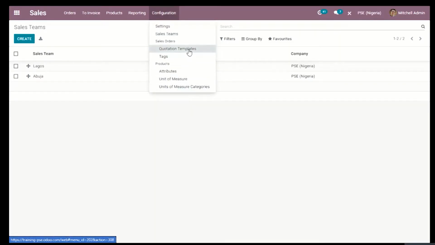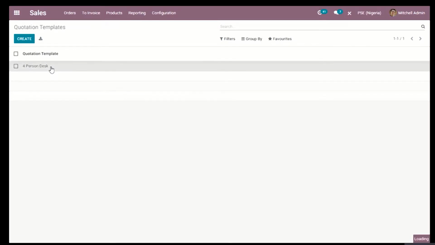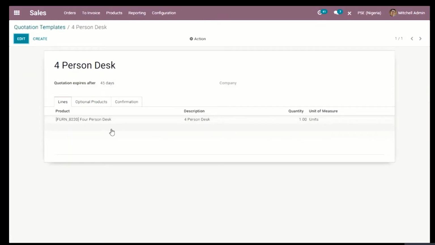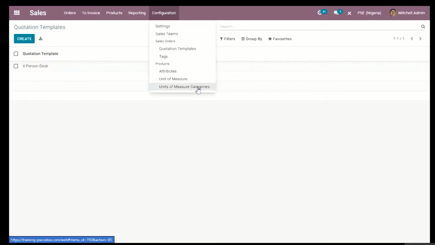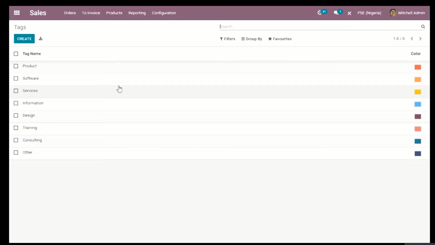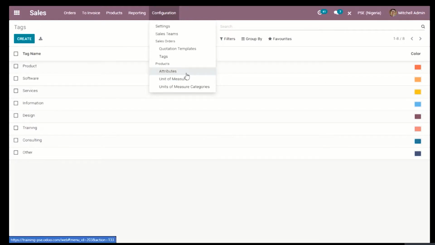Then the quotation templates. You might have different templates for different reasons, and Odoo gives us an opportunity to create templates as well as tags. You can tag your sales under product, software, services, information, design. You can tag your sales and attribute them to any of these tags so they can be easily analyzed by tags. And I also have the attributes, the unit of measure, and the unit of measure categories.